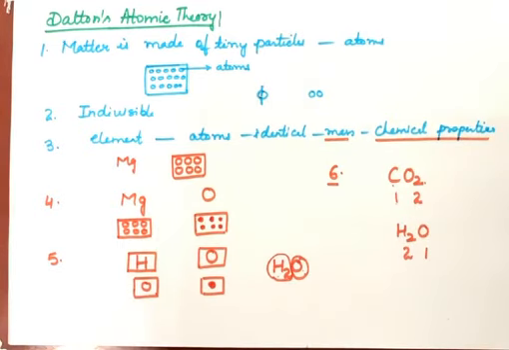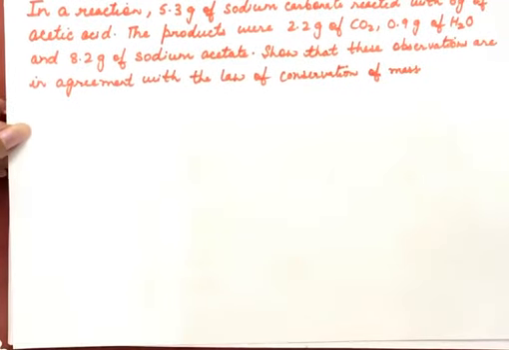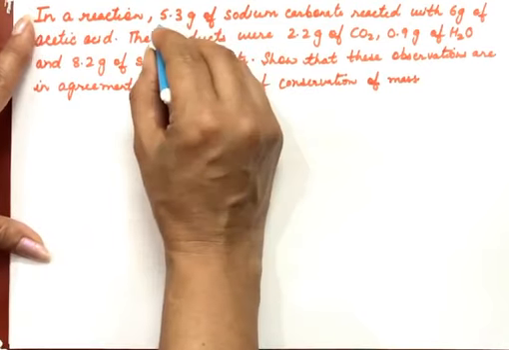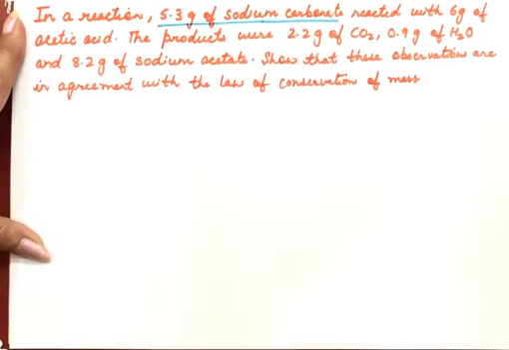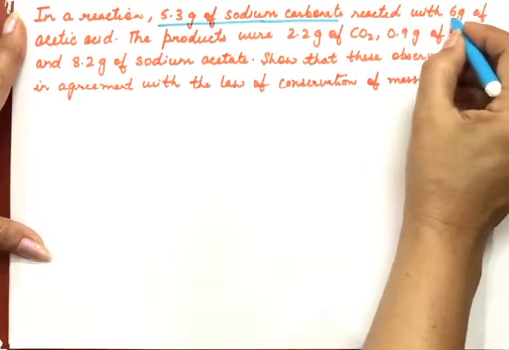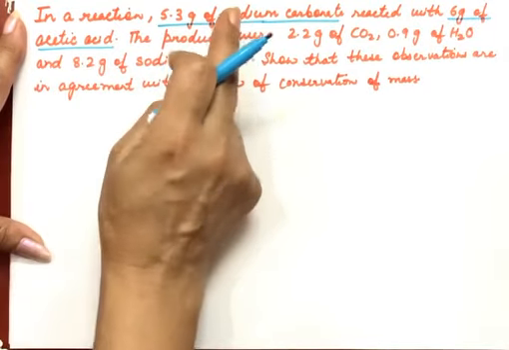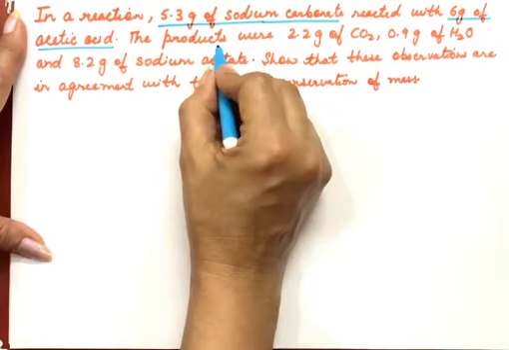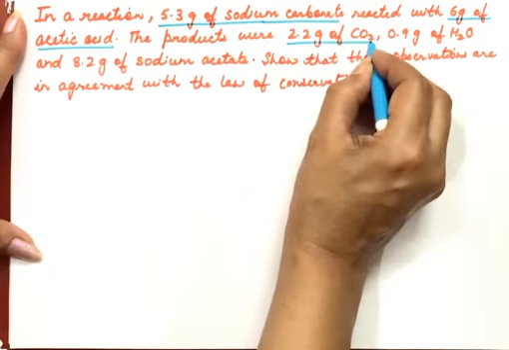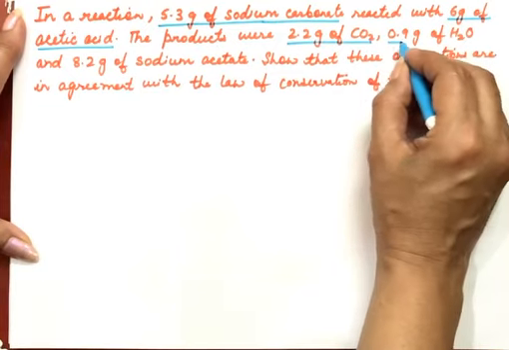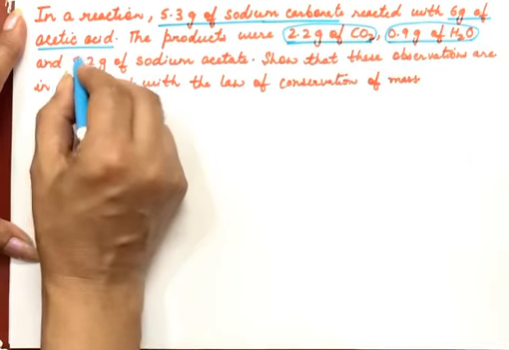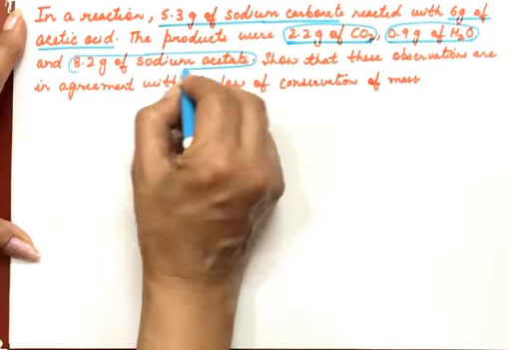Now we are doing the numericals based on the law of conservation of mass. This is the first numerical. In a reaction, 5.3 gram sodium carbonate reacts with 6 gram of acetic acid. These two substances are reacting, so these are reactants. And products were 2.2 gram carbon dioxide forming, 0.9 gram of water forming in this reaction, and 8.2 gram of sodium acetate forming.